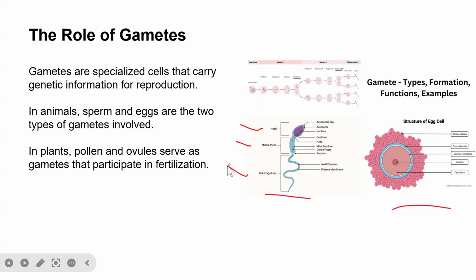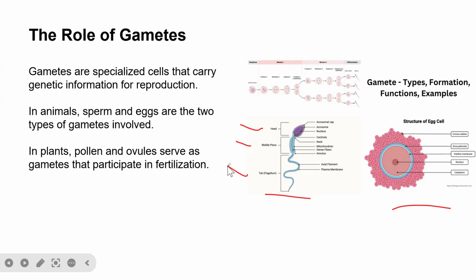These are the three major components of the sperm cell. And then for the middle piece, there is the centriole, neck, mitochondria, dense fiber, and annulus. So these are the components of the middle piece. So for the tail, which is the flagellum that the sperm use to move from one point to another, it comprises the axial filament and plasma membrane.